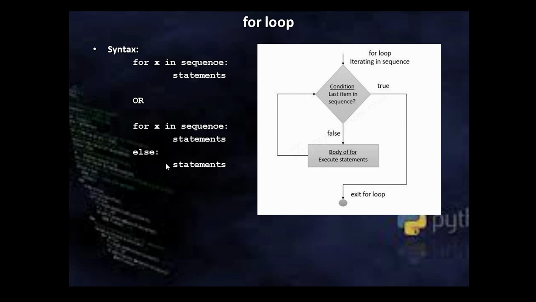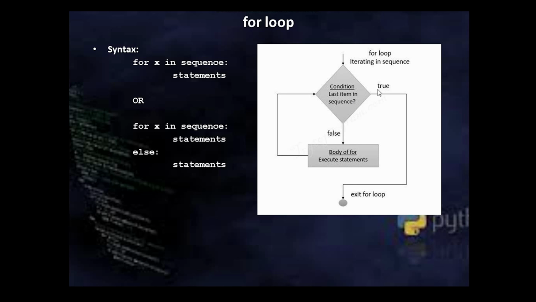Let's see with the help of a flowchart. So now what it will do is it will fetch one value from the sequence in this x. See, it is checking whether the element which has come in x from the sequence is the last element in the sequence.